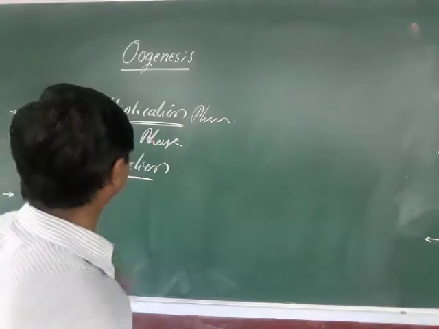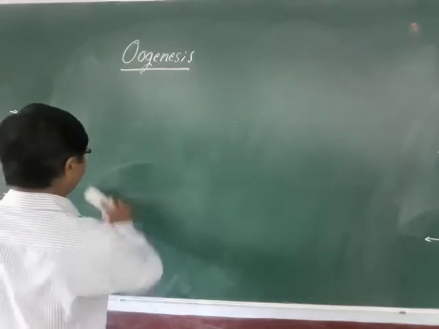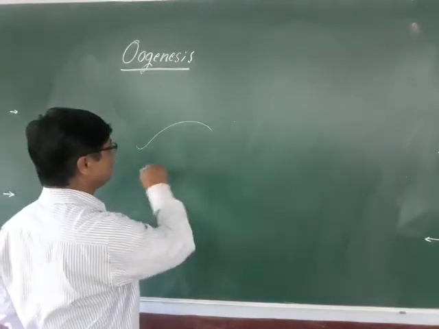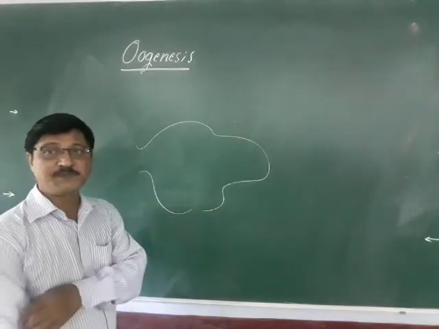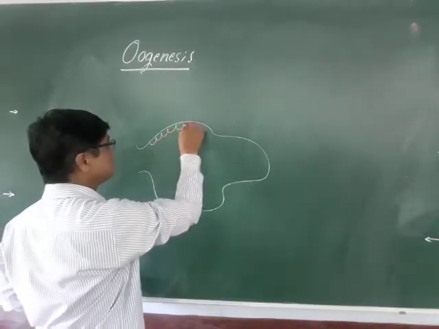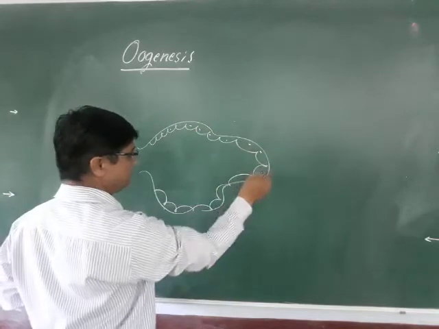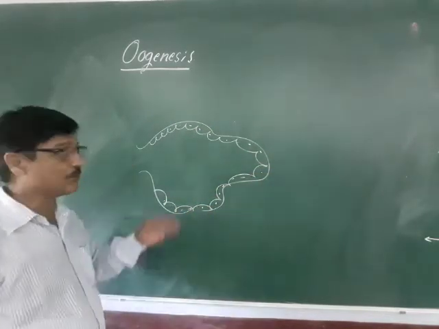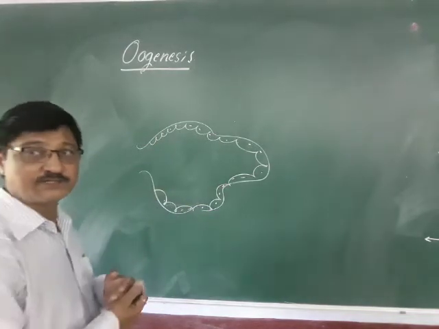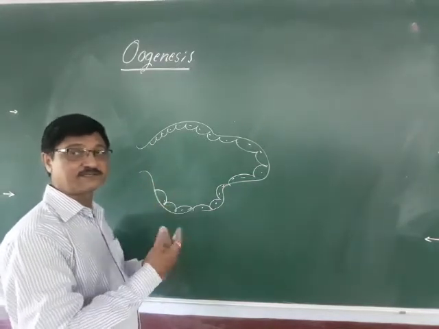So let us go on. Here is the ovary, the gonad of the female. If you look at the histologic structure, the ovary is made up of a large number of germinal epithelial cells, and these germinal epithelial cells are able to produce germ cells. These germ cells undergo follicle formation, and when the follicle matures, its rupture releases the egg or the ovum.